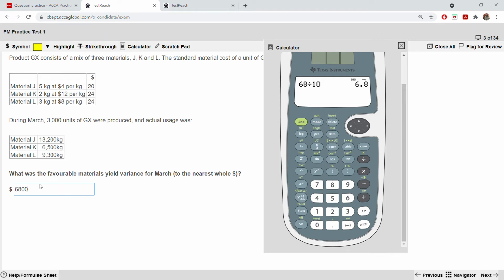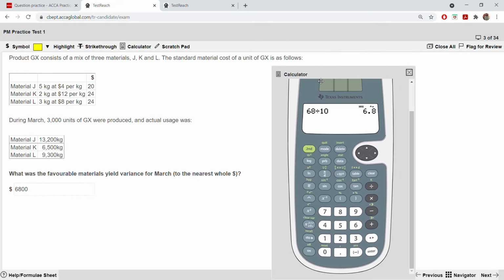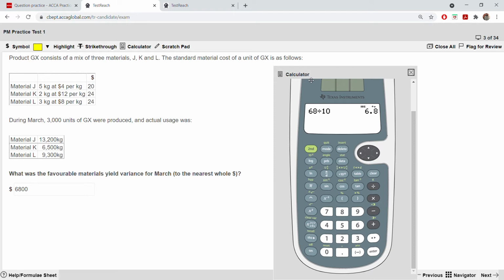So this is your variance, because the difference was 1000 kgs.